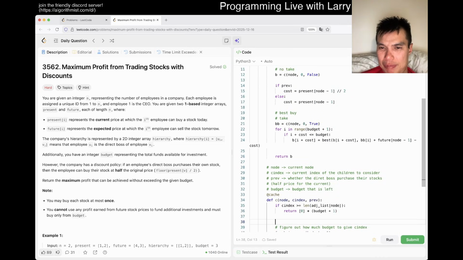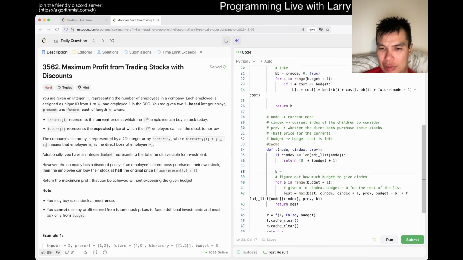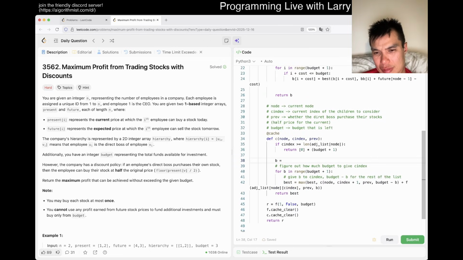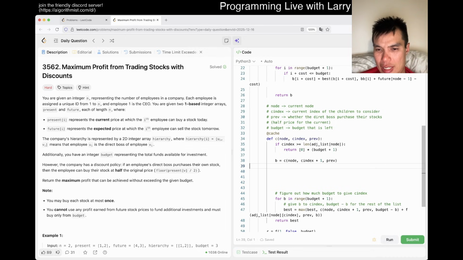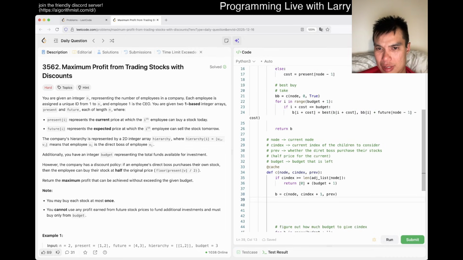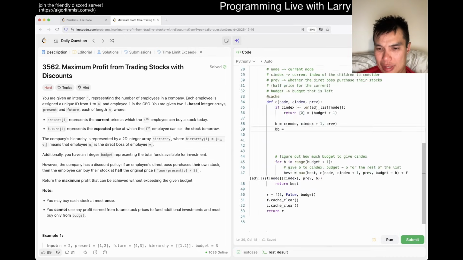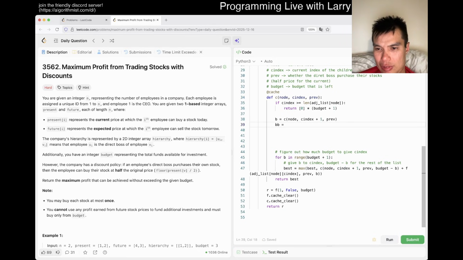Otherwise, b is equal to the same idea, right? Just go to the next one, and then now, how did I write it before? bb is equal to f of the next node, right?